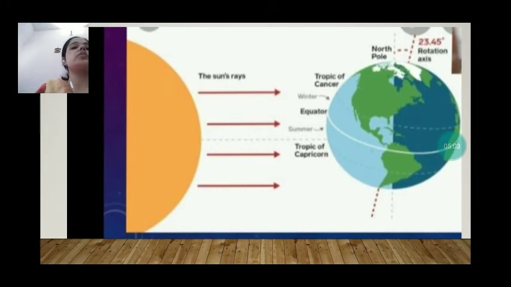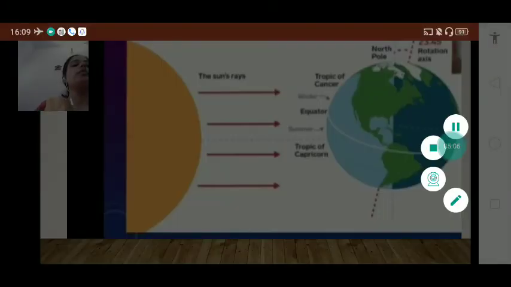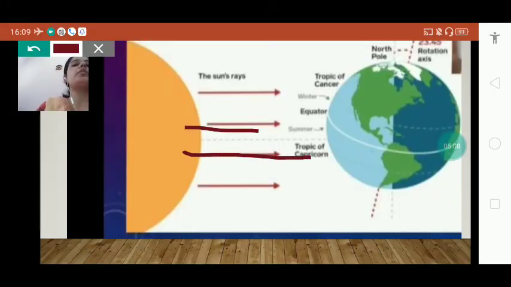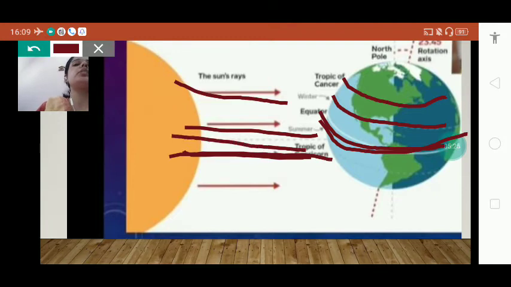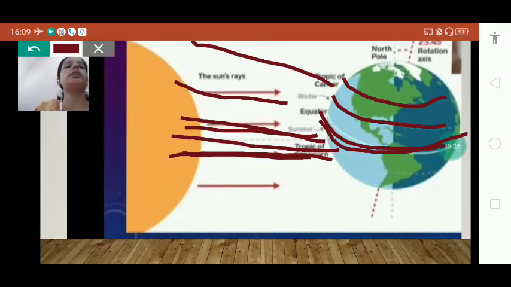Here we can see the picture of the winter solstice. When rays of the Sun fall vertically on the Tropic of Capricorn, the southern hemisphere receives direct rays of the Sun, and there will be summer season. This is the Tropic of Cancer, this is the equator, and this one is the Tropic of Capricorn. Here the rays are falling slanting, so in the northern hemisphere there will be winter season.